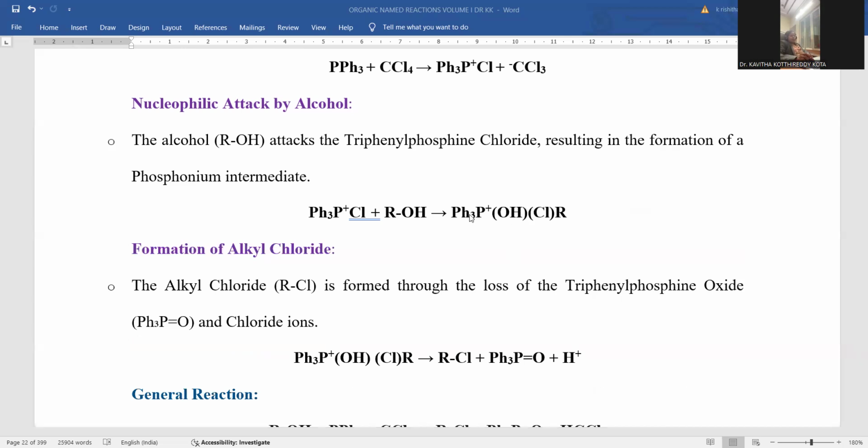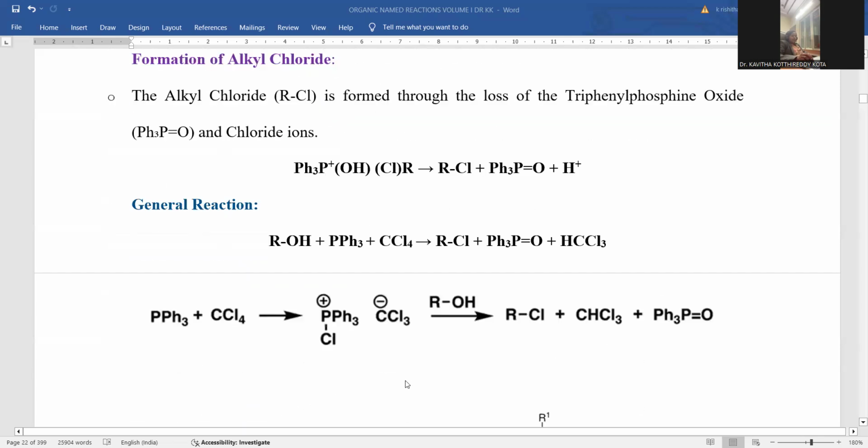whatever hydroxyl can be attached to the phosphonium cation, so that here it turned into triphenylphosphine oxide, and the release of alkyl halide is possible, and the proton which was initially taken can be released again. So here triphenylphosphine oxide is another byproduct you can clearly observe. The main product expected is the alkyl halide.